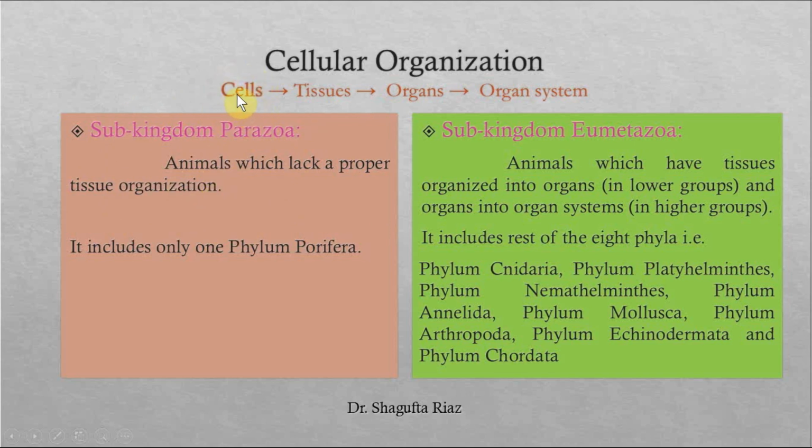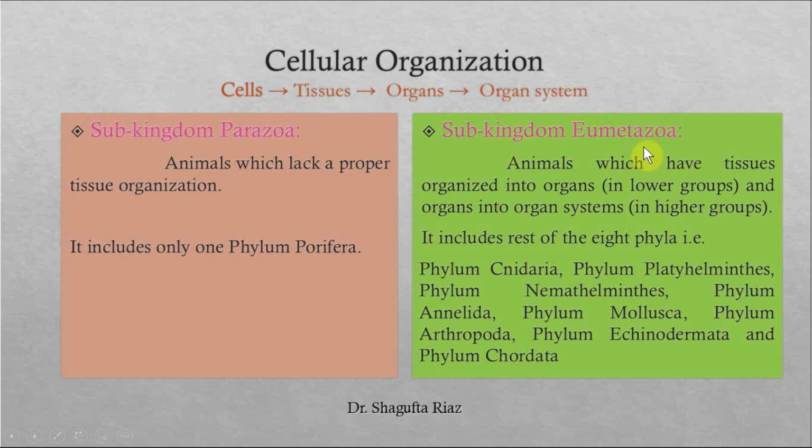They don't get developed into tissues. And the only example of the subkingdom Parazoa is phylum Porifera, which includes sponges. We will discuss it in further lectures in very detail, right?